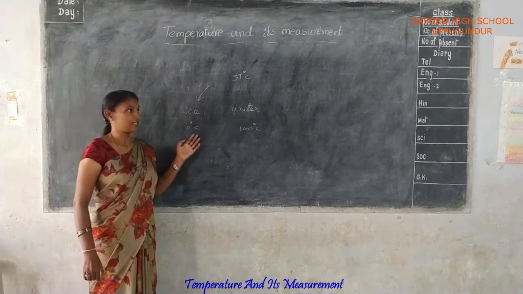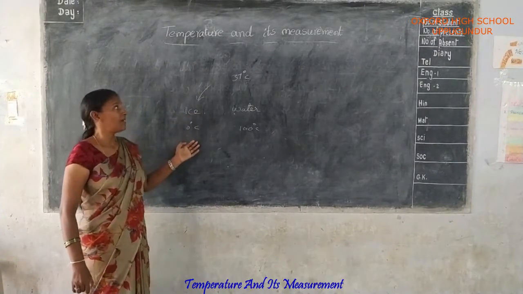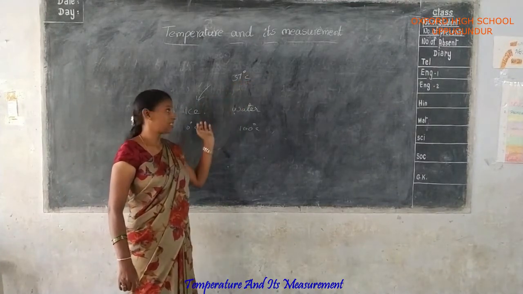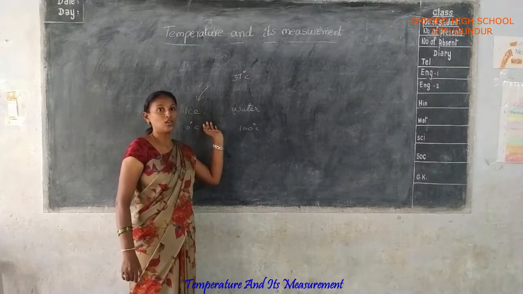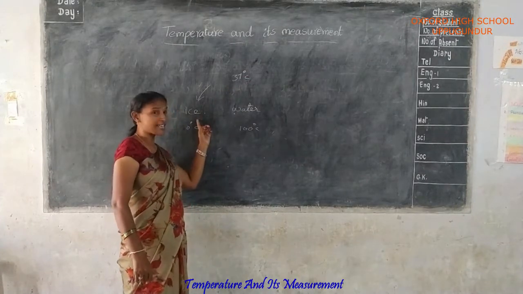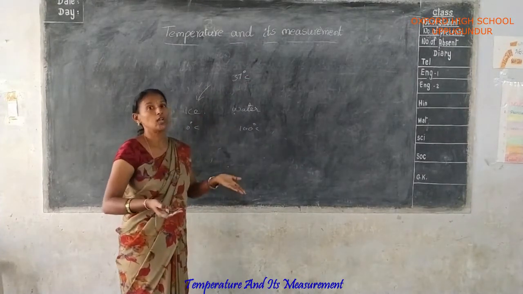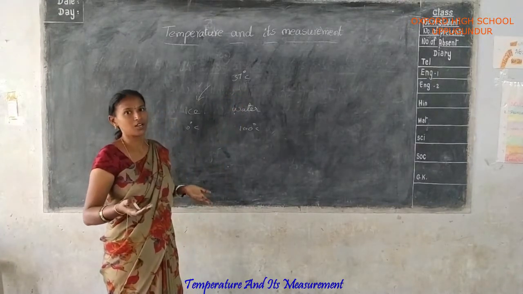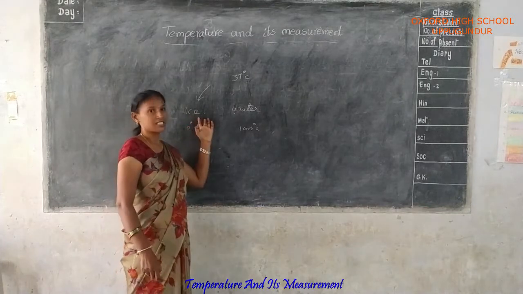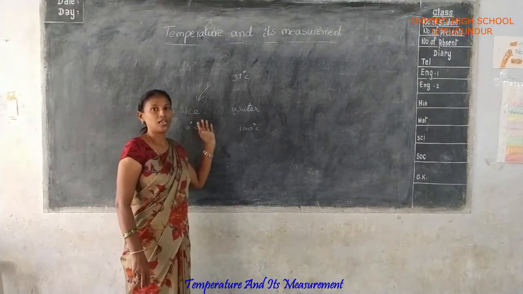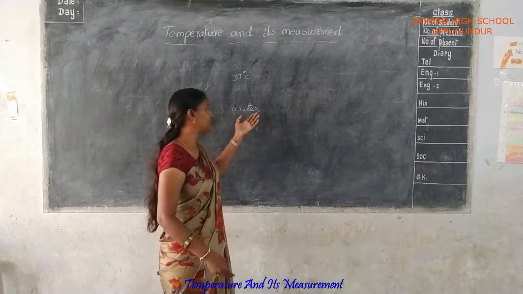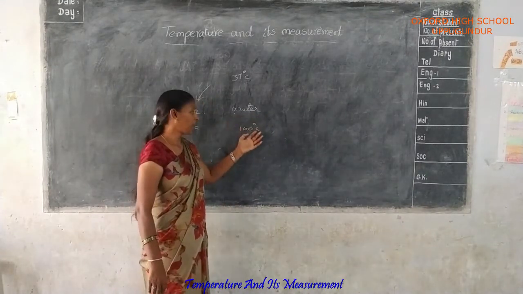In cooling, that is ice place. But here your body temperature is considered 37 degrees Celsius, so you observe a variation. Yes or no? Automatically, when you touch the ice, you feel it is very cool, because some temperature is present in your body. Yes or no? That's why this is the cooling condition.